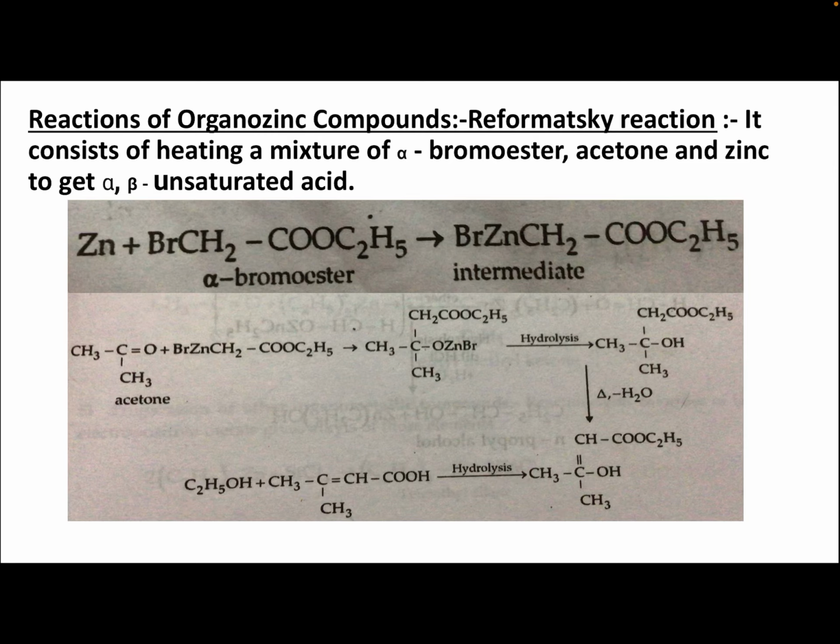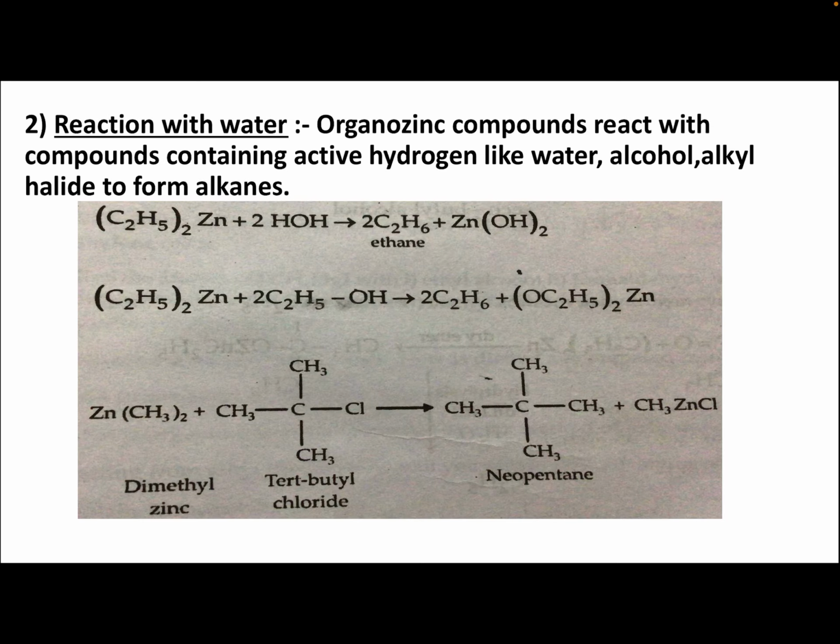The carbon next to the carbonyl group is alpha and the next is beta. So the double bond is in the alpha and beta positions, and an alpha beta unsaturated acid is given here. So this is the Reformatsky reaction, in which alpha bromoester, acetone and zinc give an alpha beta unsaturated acid. This is one of the reactions of organozinc compounds.